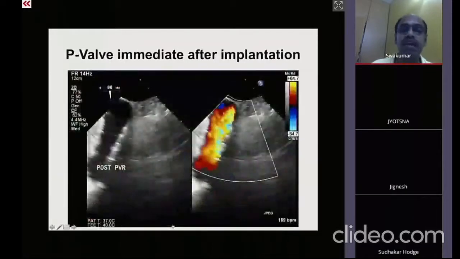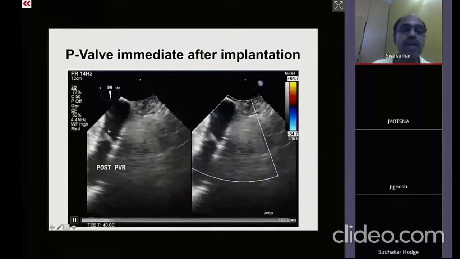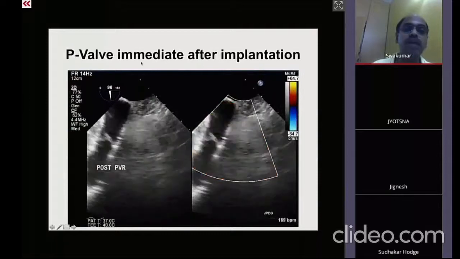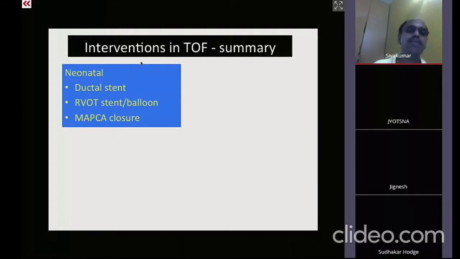So this is the transesophageal echocardiography, wherein you see the valve and you are able to see the valve's competence. So this is about pulmonary valve implantation. Just to summarize, what are the interventions that are done in tetralogy of Fallot? In the newborn period, you can have ductal stenting, RVOT stenting or RVOT balloon. Very rarely, if a tetralogy with pulmonary atresia is associated with massive aortopulmonary collaterals causing torrential left to right shunt and heart failure, you may have to go and close the MAPCAs in the neonatal period.